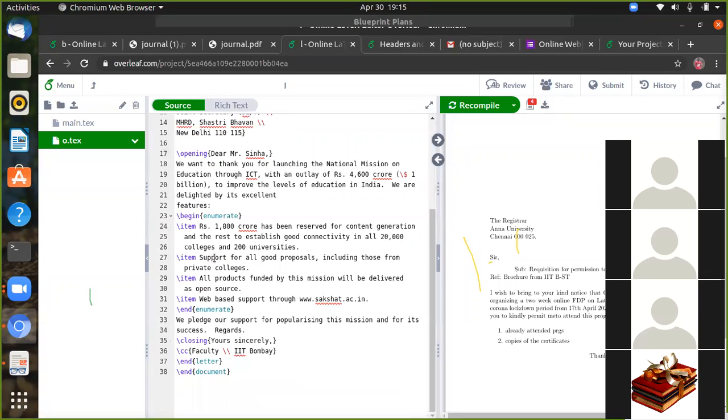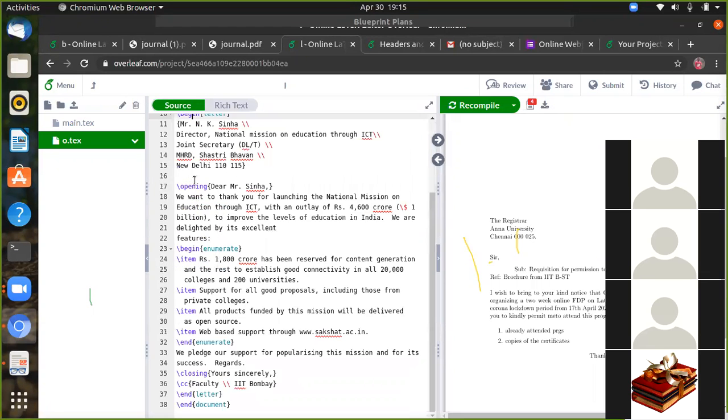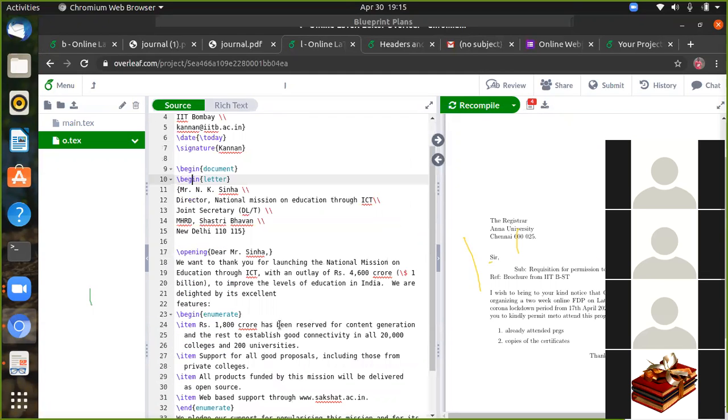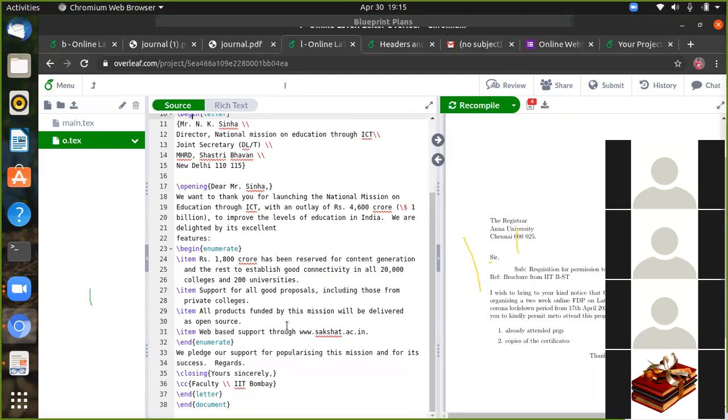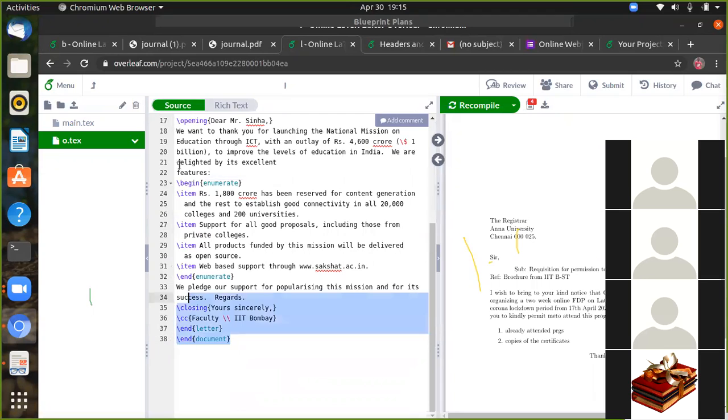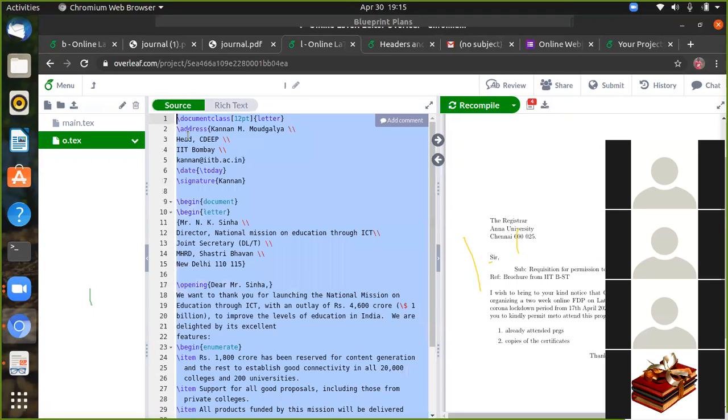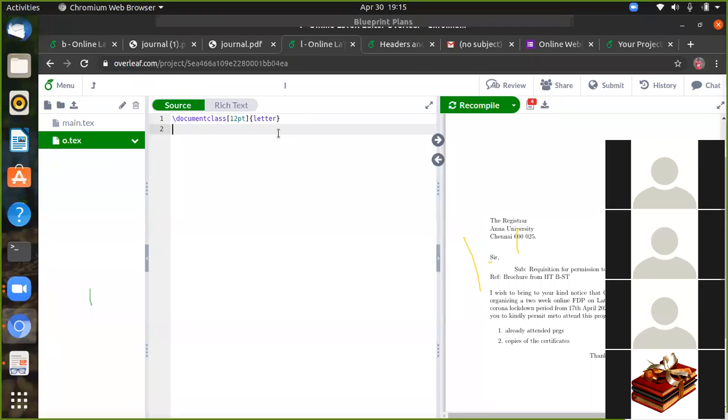Every begin letter ends with an end letter, with opening and closing. That's all. These 4 things are very important. Document class 12-point letter. So we'll start the address. Some address you can write.